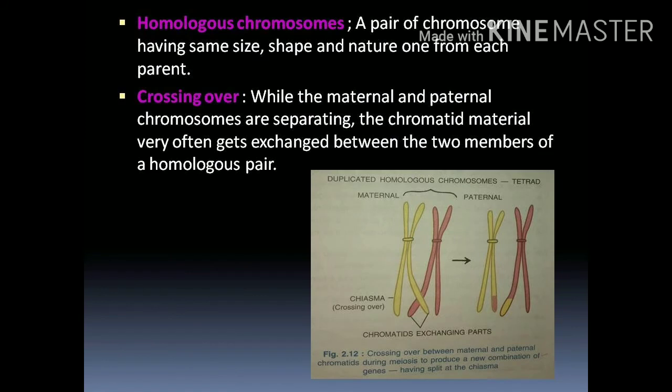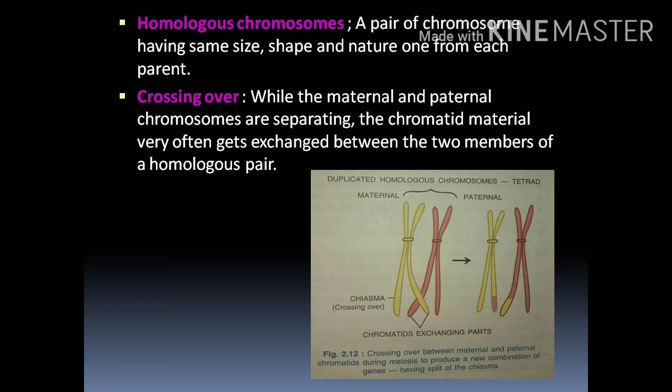First, study homologous chromosomes. Homologous chromosomes have the same size, shape and nature, one from each parent. For every paternal chromosome there is a corresponding maternal chromosome similar in size, shape and nature. This is called a homologous chromosome.